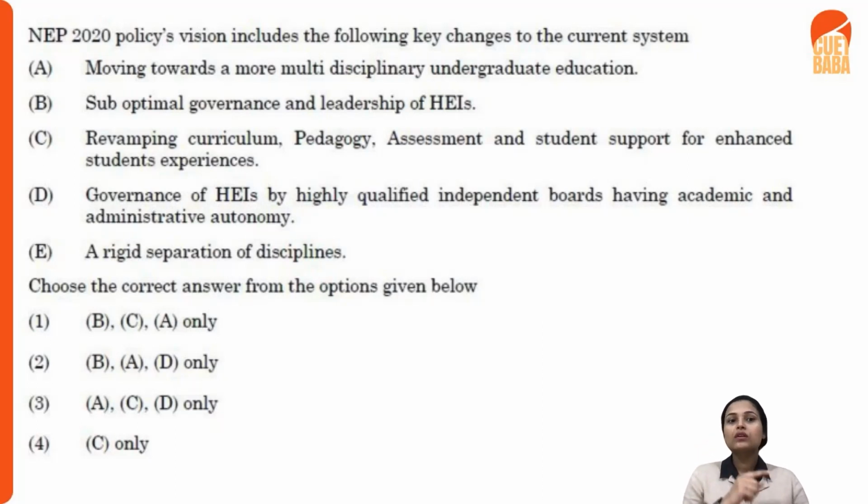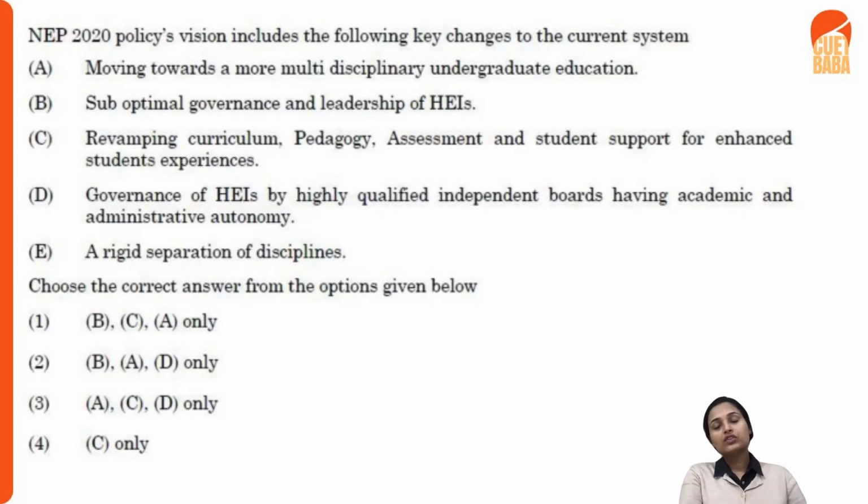So your option A stands very much right. But you will see that the last option, the rigid separation of disciplines, you can eliminate this one, right? So here you are left with three options, because A appears in all three of them. Suboptimal governance and leadership of higher education institutions, right? Revamping curriculum, pedagogy, assessment, and student support for enhanced student experiences. So you do understand that now option B is also eliminated. Now you have to choose between options C and D, right?